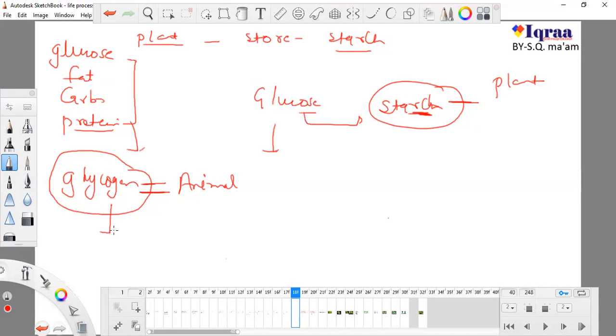And what about those people who eat so much and don't give their body any chance to utilize glycogen? Those who eat the entire day, their glycogen is just stored.